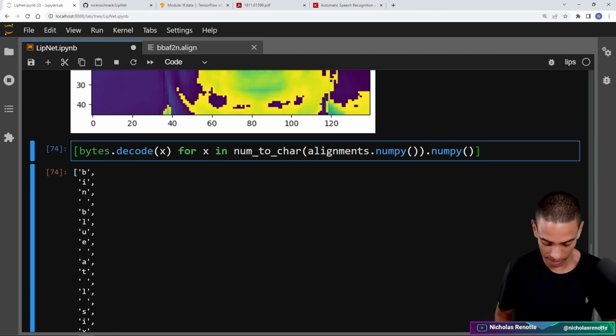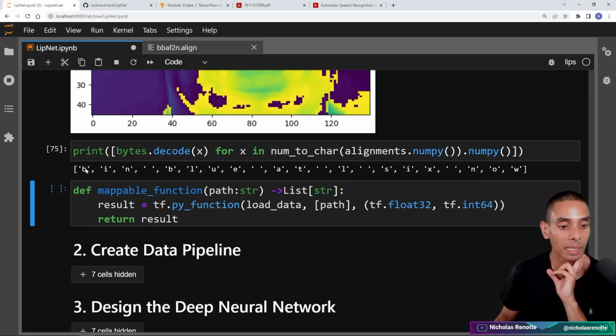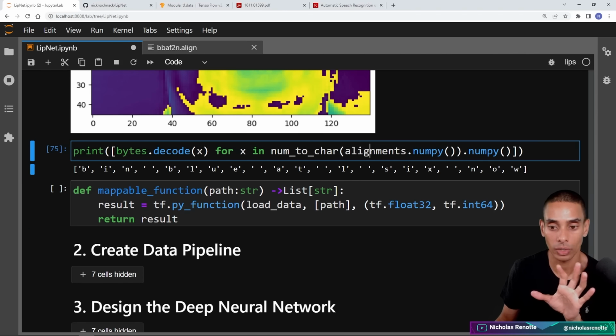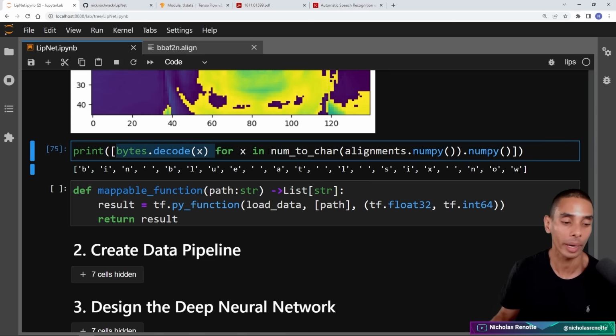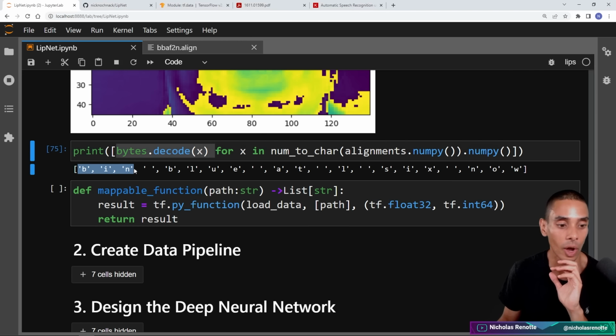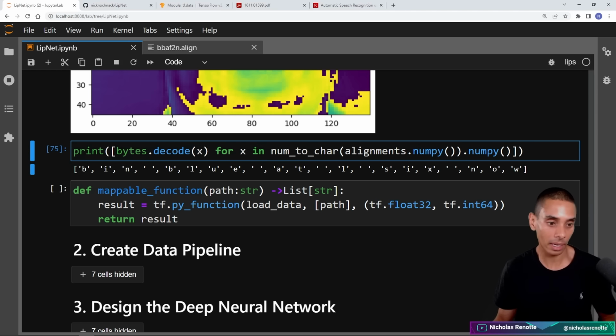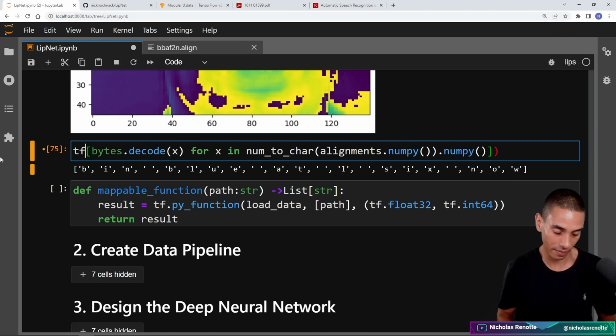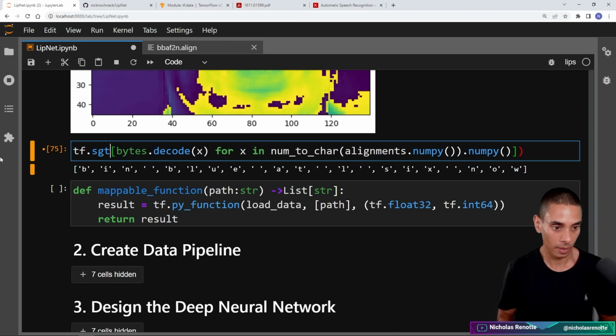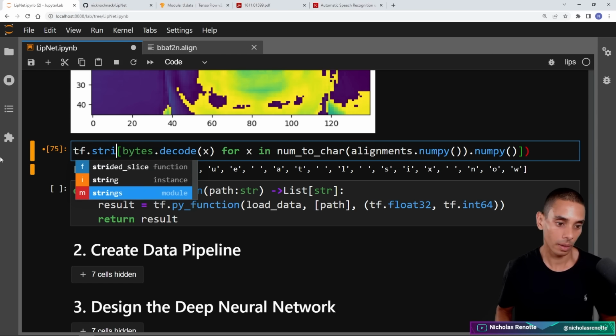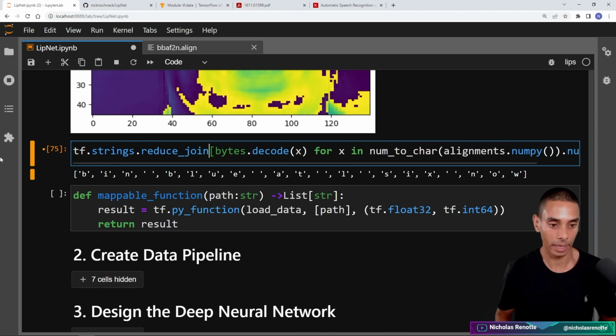Much better. So this is the result of our transformation. You can see it says bin blue at L6 now. So that is the result of actually transforming our alignment. I've just written print bytes. This is a long-winded way to go ahead and do it. Not exactly the most efficient, but it is showing us our result. So you can see there that we've got our final end result. There's a way to condense this down as well. I think it's tf.strings.reduce_join, yeah.